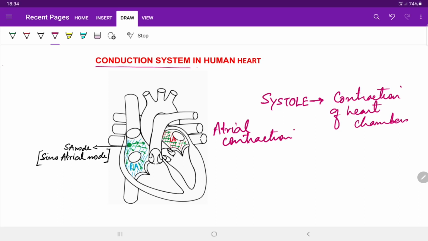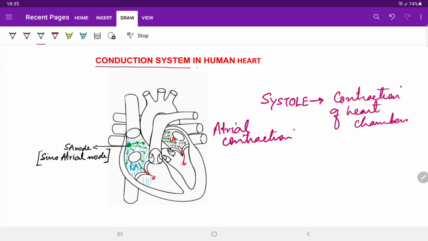As a result of the atrial contraction, blood present in the atria moves down into the ventricles, passing through the bicuspid valve and the tricuspid valve.